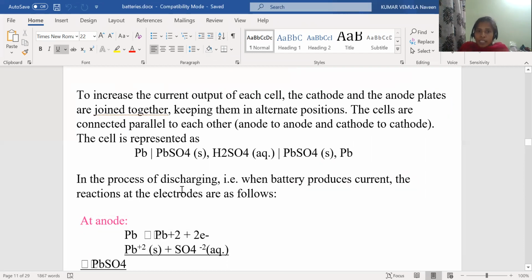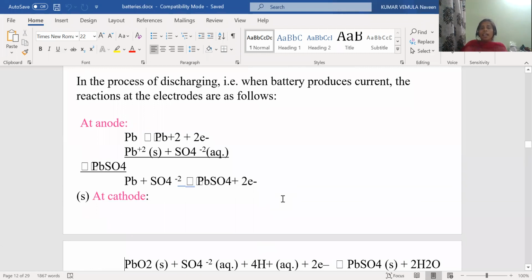In the process of discharging, when the battery produces current, the reactions at the electrodes are as follows. So now let us see the reactions at anode and the cathode. But before that, which is acting as anode? Lead is the anode and lead oxide is the cathode. At anode, which reaction is taking place? Oxidation. At cathode, reduction reaction is taking place.